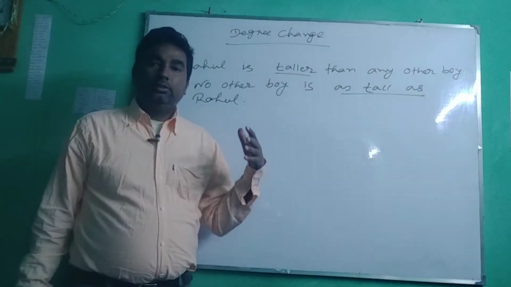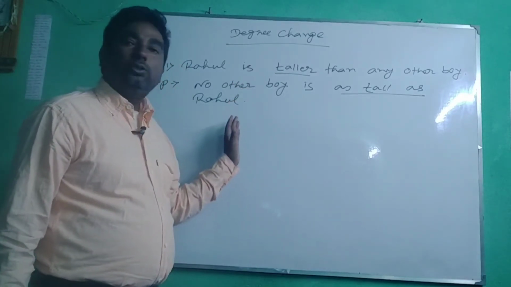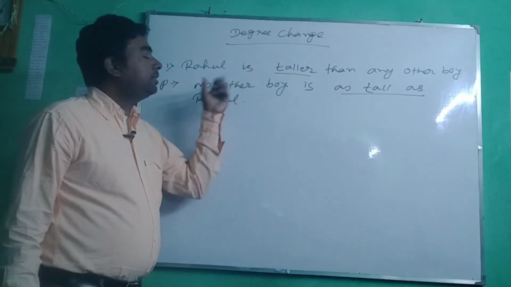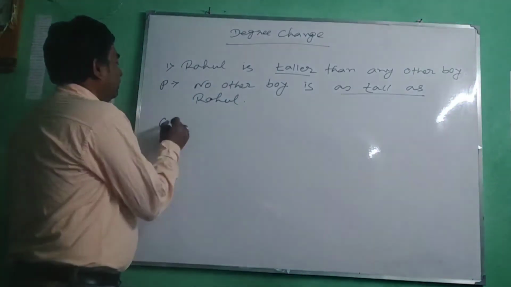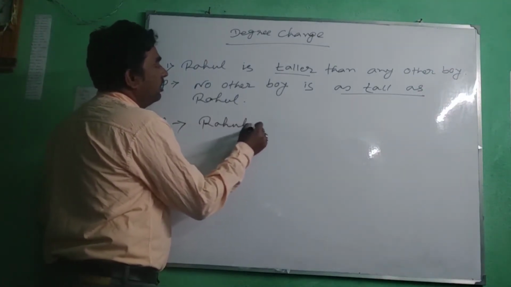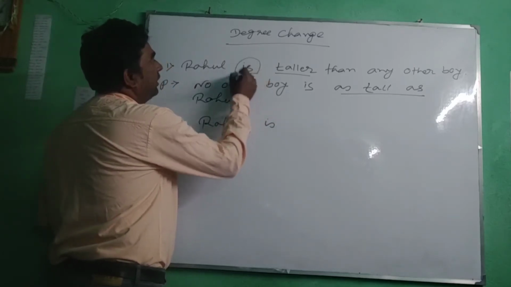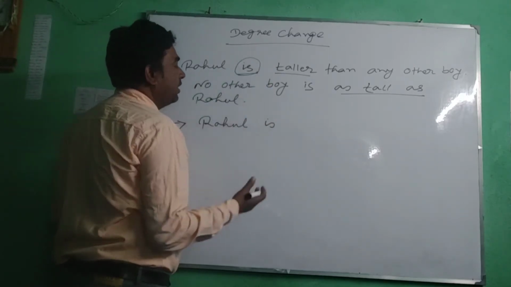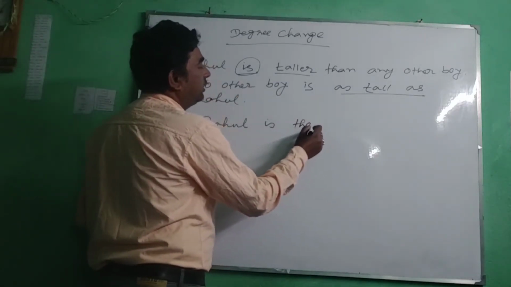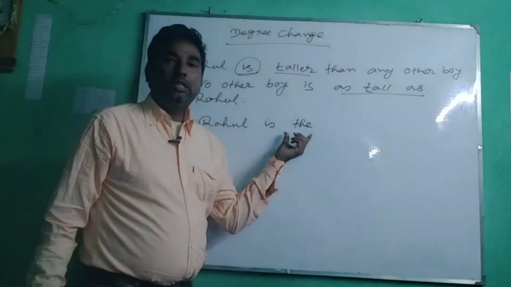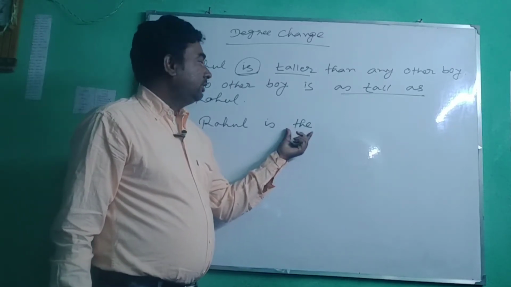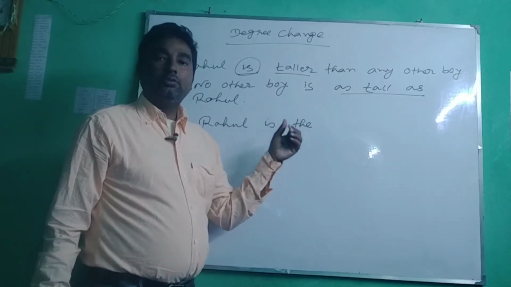When you transform it into a superlative one, you have to start the sentence with the subject of the question. The subject of the question is Rahul, so first of all you have to write Rahul. Rahul is, as in the question there is is, so you have to write the same verb here. Rahul is the, and the word the is very important in the case of superlative degree. Without it the sentence would be wrong.